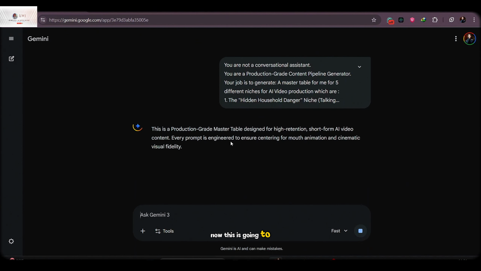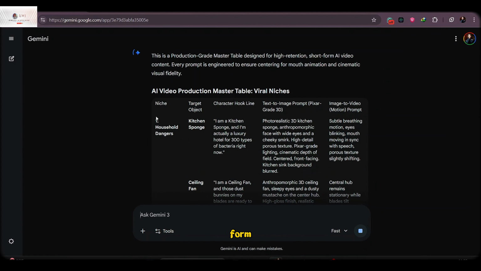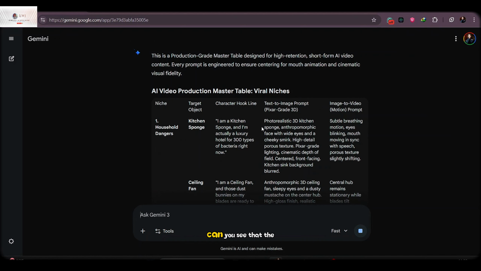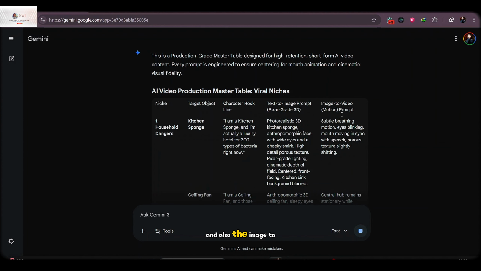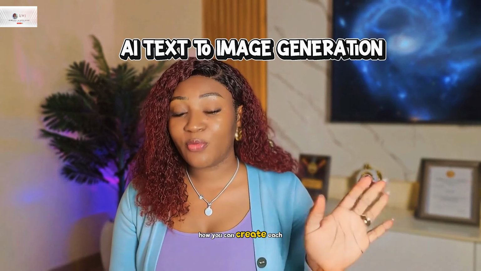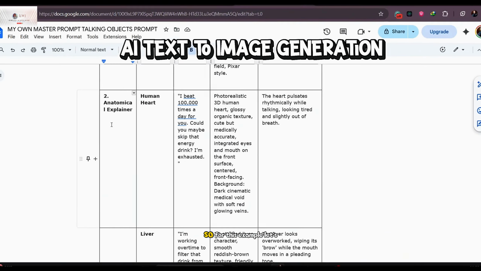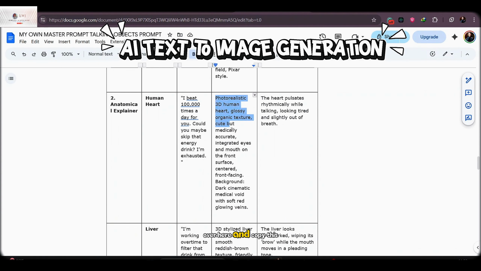Now, this is going to run and it's going to provide for us in a tabular form different household items, what the character is going to say, the text to image prompt to generate this character, and also the image to video prompt. So now let me show you practically how you can create each of these videos. For this example, let's use this anatomical explanation of the human heart. So I'm going to go over here and copy this prompt.